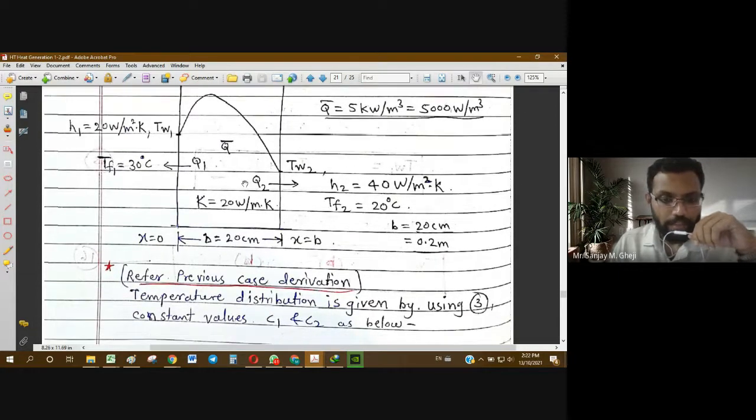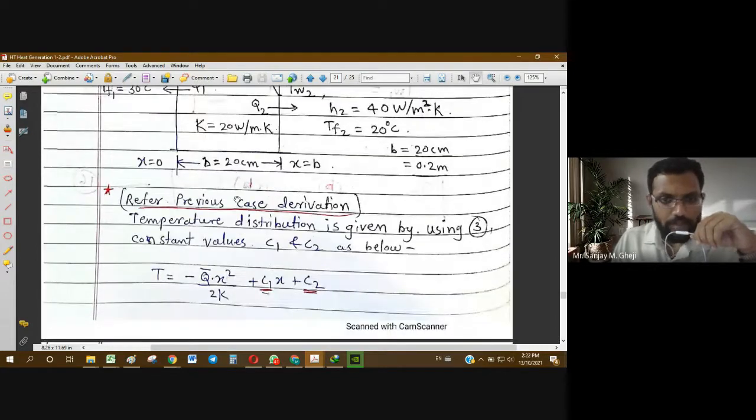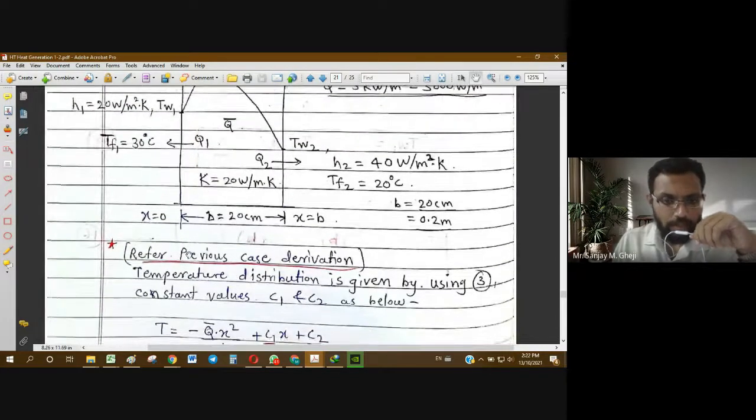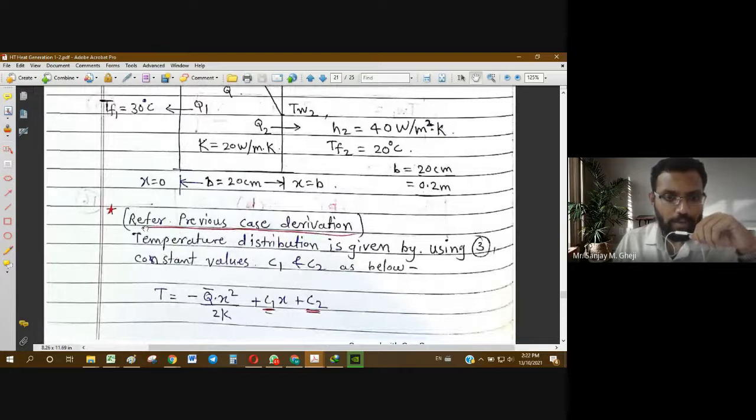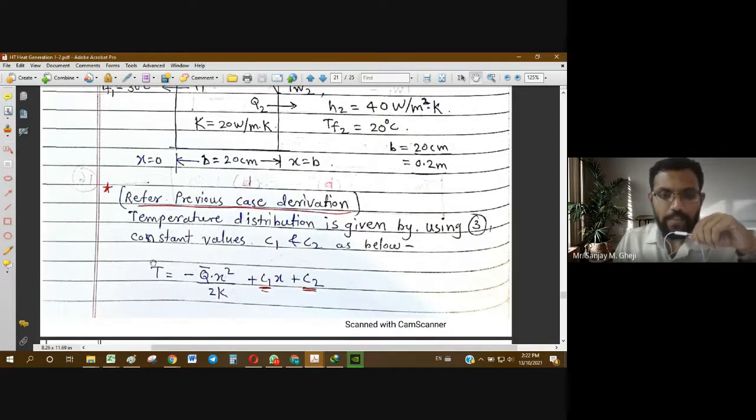solving the differential equation. For this problem, in the solution I have not shown all those steps. I have directly taken the result of the derivation. That's why a note is written that says refer to previous case derivation. From that derivation you will get this result, that is the temperature distribution.